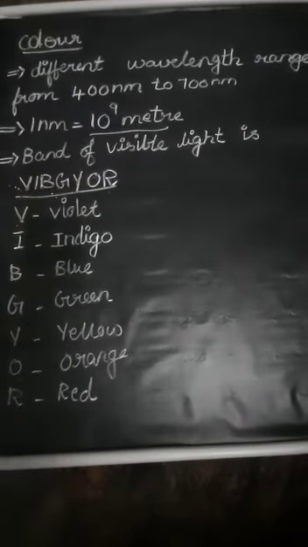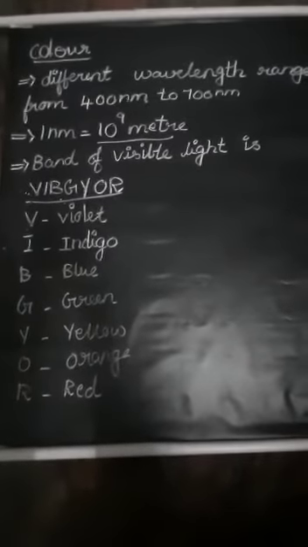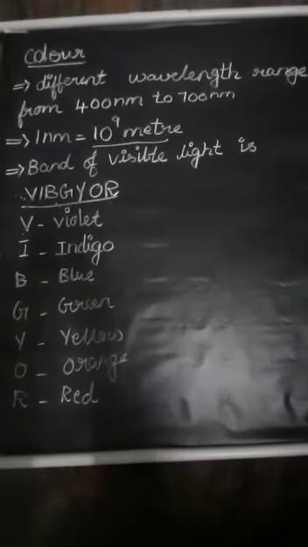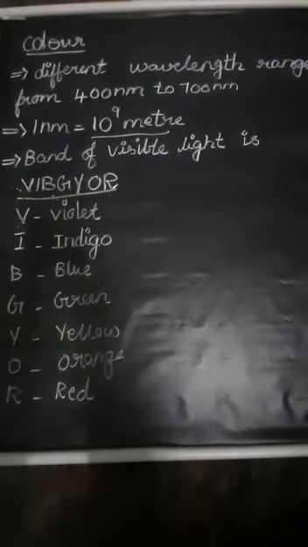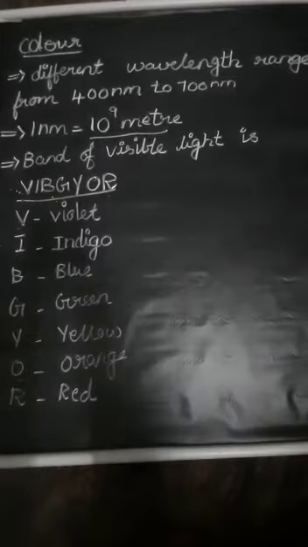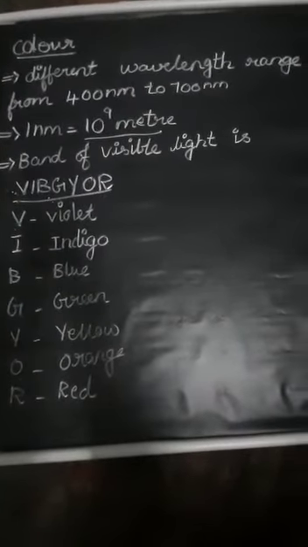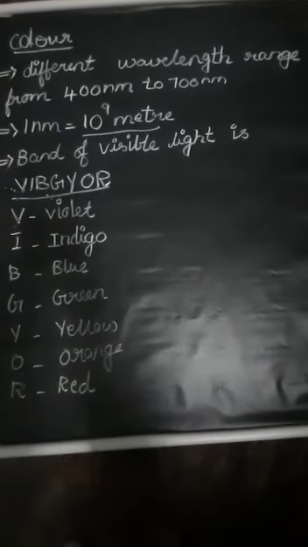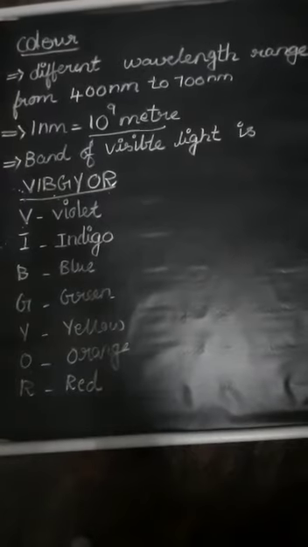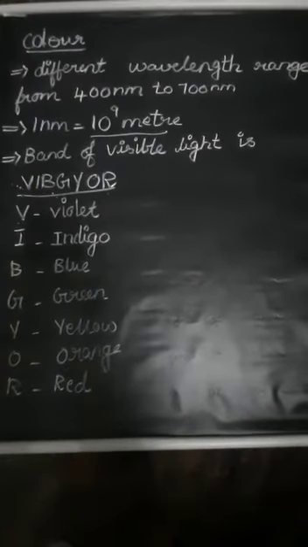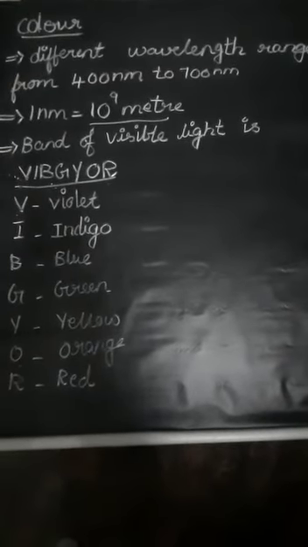When a light ray of a particular wavelength, that is a color, strikes the retina of our eye, our brain perceives that specific color. Then only we say this is a green color, a yellow color, a pink color. When all the colors of visible light strike the retina of the eye at the same time, our brain perceives white. This shows that white is not a color at all, but a combination of all colors of the visible spectrum.